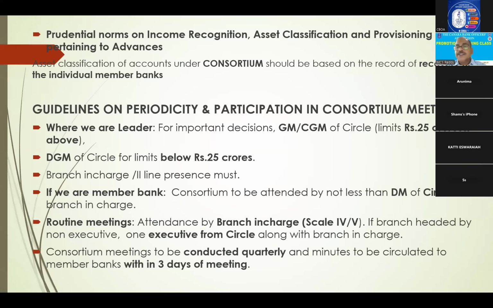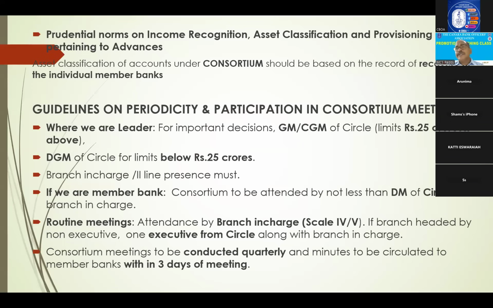in such cases, GM of circle or CGM of circle has to attend, because we are the leader and we have to take decisions. And DGM of circle for limits below 25 crores. If limits are below 25 crores and we are the leader, then DGM has to attend the consortium meeting. Along with them, the branch in charge must attend with either GM or DGM. If we are a member bank, not the leader, in such cases DGM of circle along with branch in charge is sufficient, because member banks need not take all decisions. Only the leader will take them, and others follow subsequently with sanctions.